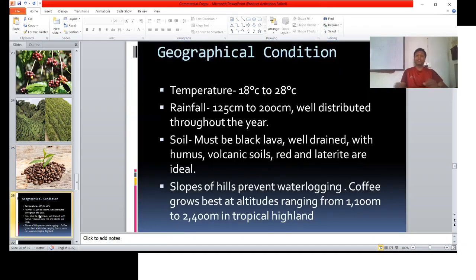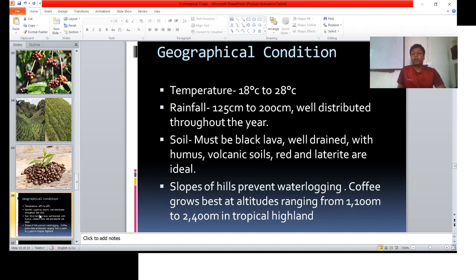What are the geographical conditions? The ideal temperature for coffee is 18 to 28 degrees Celsius and rainfall of 125 to 200 centimeters, well distributed throughout the year. But waterlogging is not good for coffee cultivation. Sloping hills prevent waterlogging. That's why coffee is planted in hilly areas in a terrace pattern of farming.